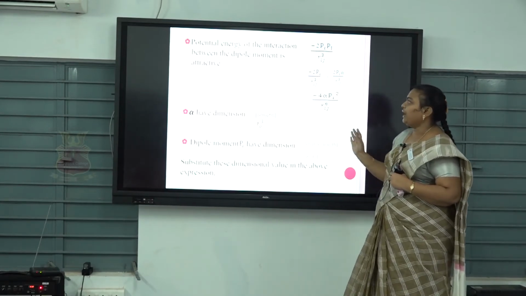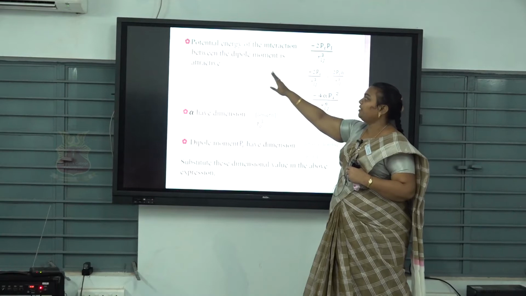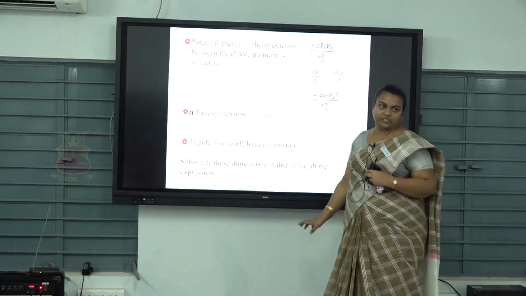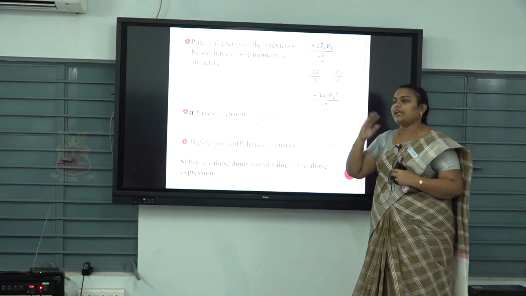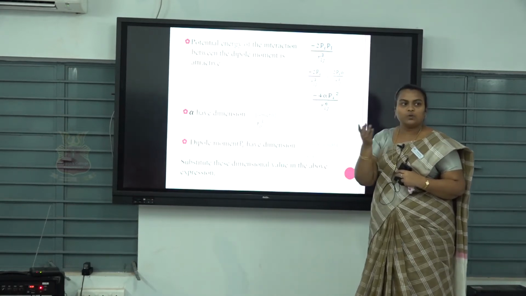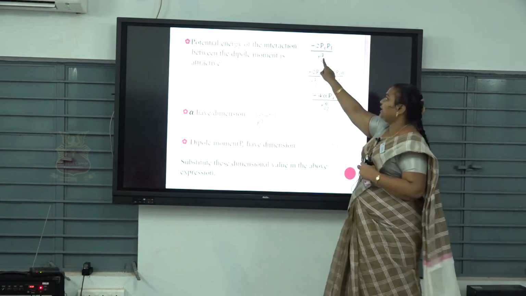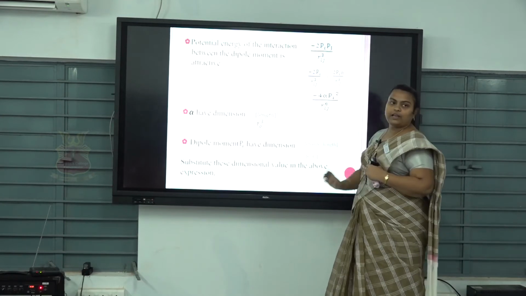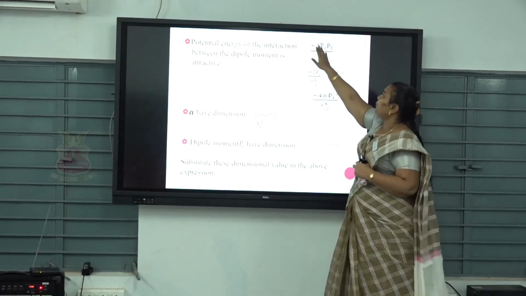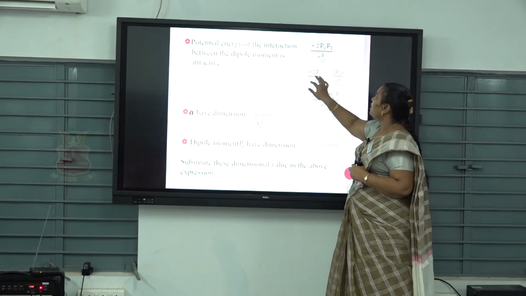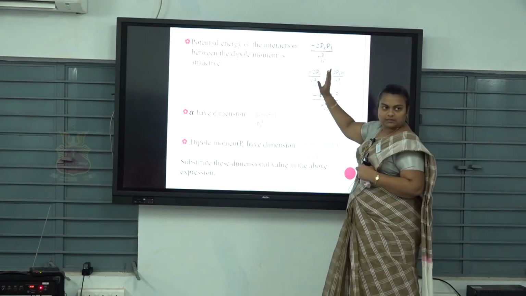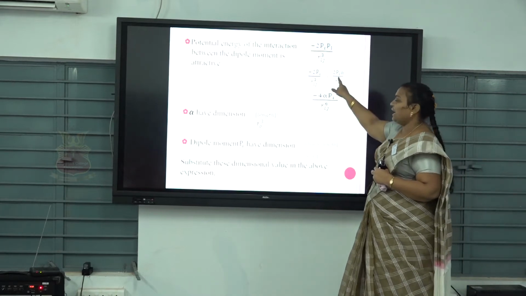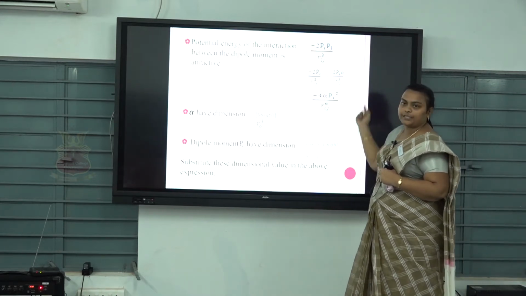Then we have to find the potential energy of interaction between the dipole moments. This is the attractive interaction that takes place between the two atoms, I and J. So it is Pi Pj by Rij cube. Then substitute the Pj value from the above expression: 2 pi by Rij cube is the same, and Pj is 2 pi alpha by Rij cube.